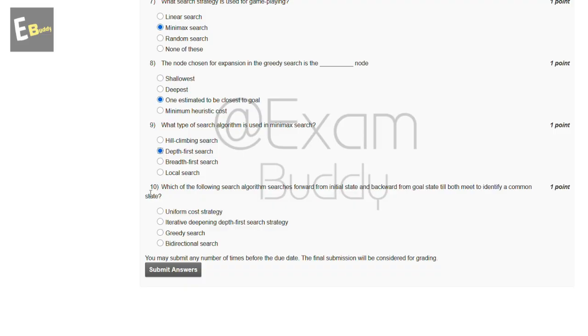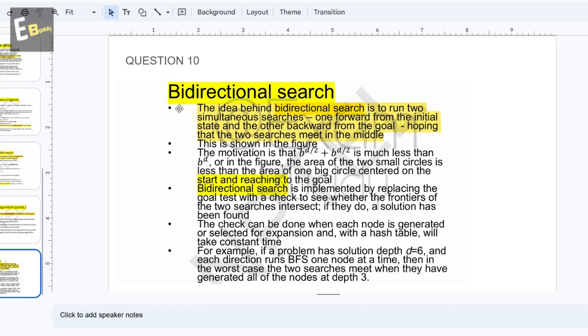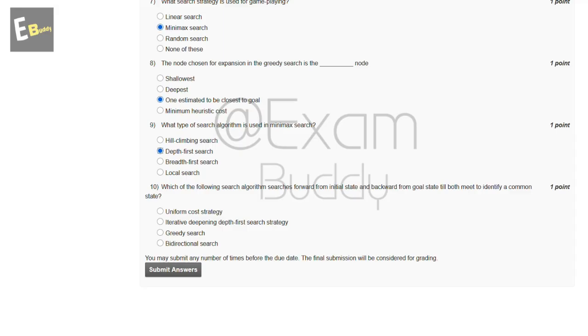Now the 10th question is: which of the following search algorithms searches forward from the initial state and backward from the goal state till both meet to identify a common state? The options are uniform cost strategy, iterative deepening, depth first search strategy, greedy search, bidirectional search. Now let's check the answer. The idea behind bidirectional search is to run two simultaneous searches, one forward from the initial state and the other backward from the goal, hoping that the two searches meet in the middle. So the answer of the 10th question is D,